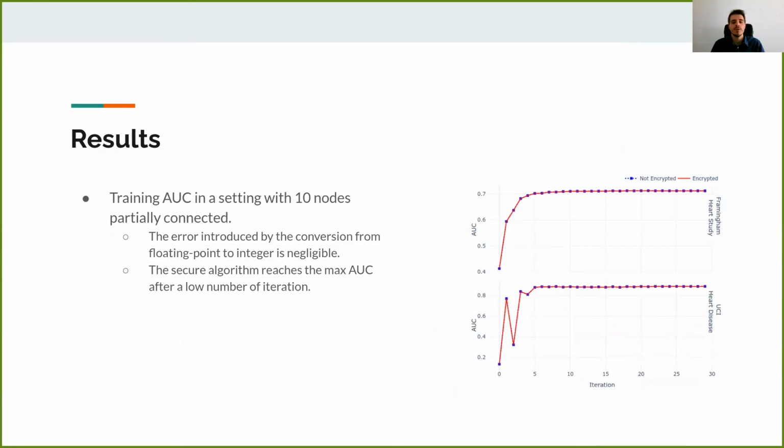Then we also test the precision of the secure version of the model, whether our secure version of CPDS has the same precision as the non-secure version of CPDS. So we use the AUC as metric, and from this chart, we can notice that the encrypted version and the non-encrypted version have exactly the same AUC.